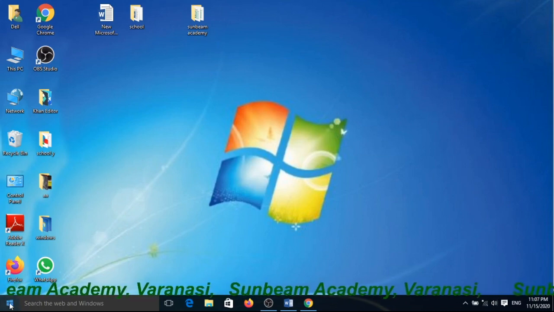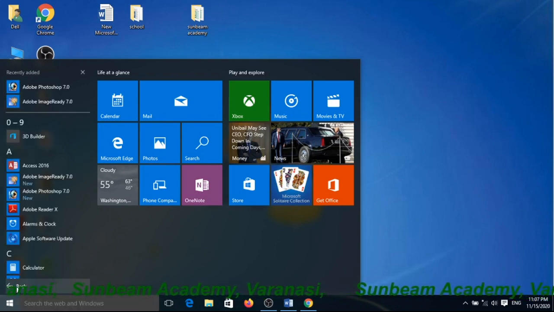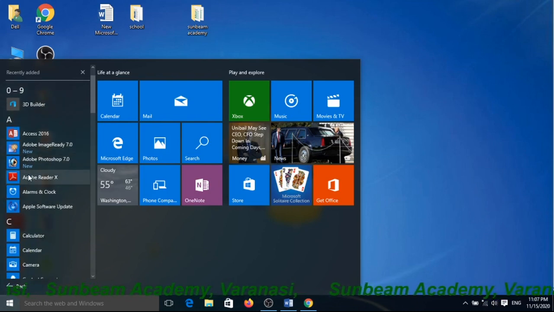When you click here, see, yes, all apps, power, settings, file explorer and many programs are there. If you click on all apps, all applications, all programs, now you see the program and application names given alphabetically. The start button lets you quickly open your programs and documents. You can also use the start button to find files and change the settings for Windows.